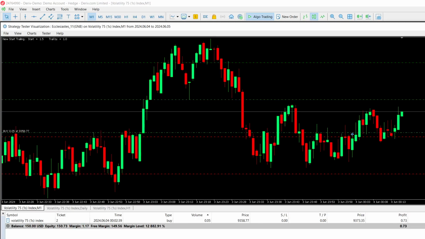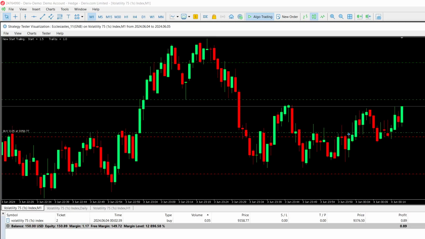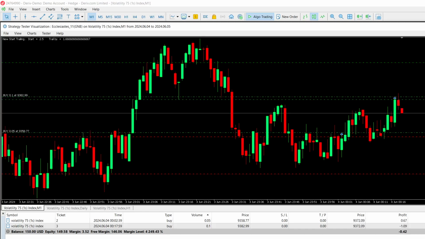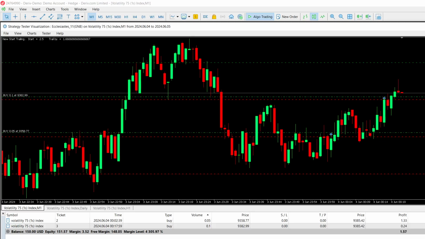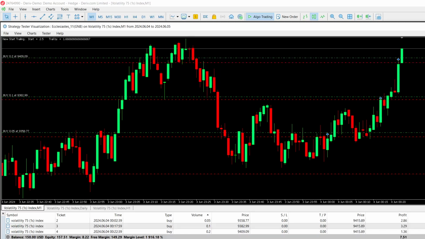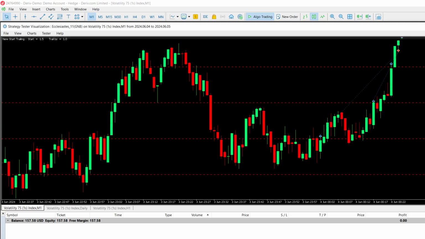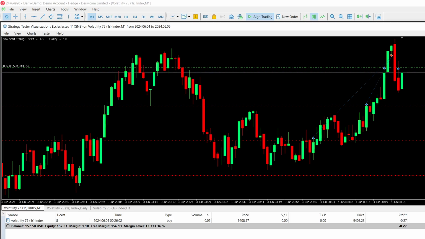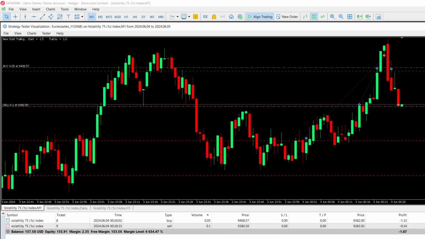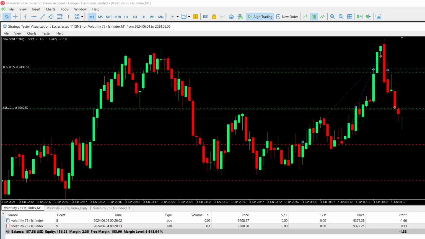Somebody was asking me if I can trade a balance less than 200. So you'll see for yourself the trades being placed on each line, and the EA will be managing the profit and closing automatically, and then let's see how it performs.